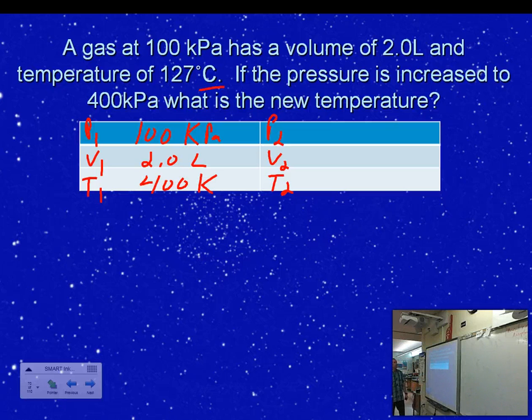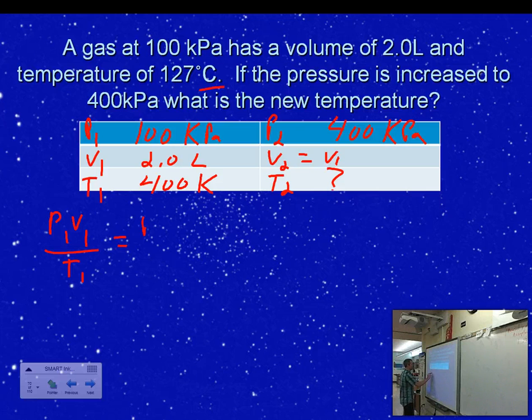Okay? P2, if I go ahead and read on, it says the pressure is increased to 400 kPa, so that's P2. And it says, what is the new temperature? So there's my question mark. I don't know T2. Now, it doesn't say anything per se about volume, so I'm going to have to assume that that is constant right now. Okay? Go ahead and use the combined gas law. So remember, P1 V1 over T1 is equal to P2 V2 over T2.